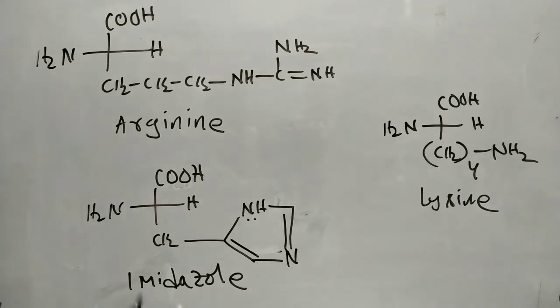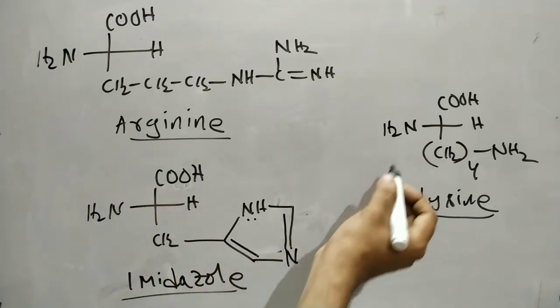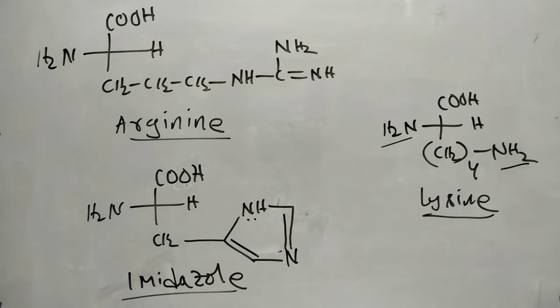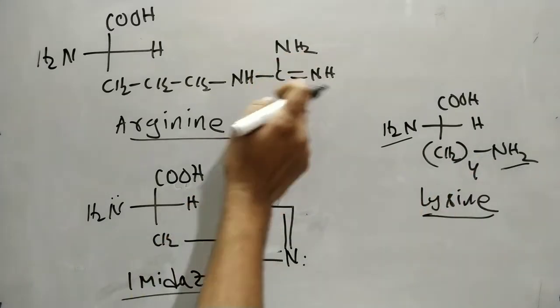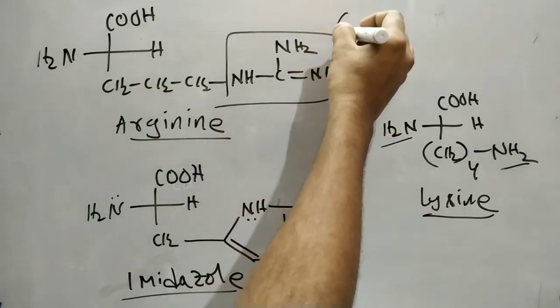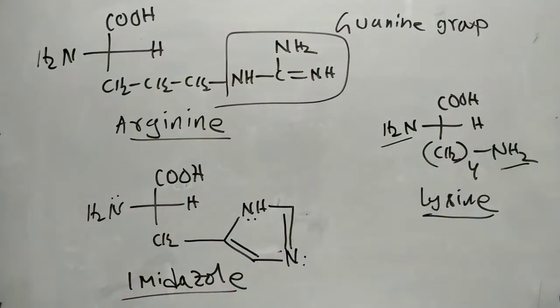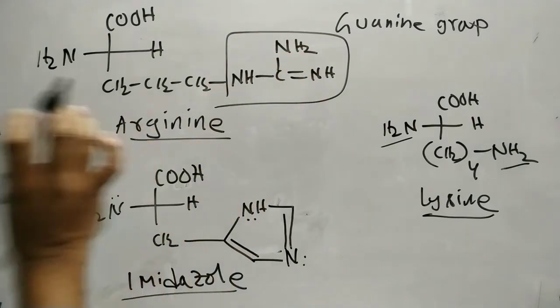Next, we have three amino acids which are basic in nature: arginine, histidine, and lysine. These are the basic amino acids because of the more number of NH2 groups. This is the first basic site and this is the second basic site. In arginine, this group is a guanidine group. The amino acid which contains a guanidine functional group is called arginine.